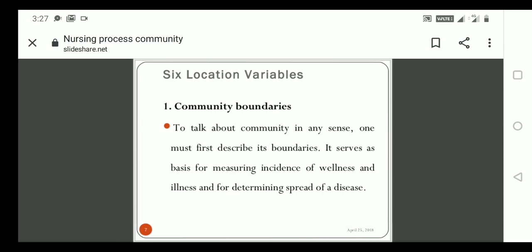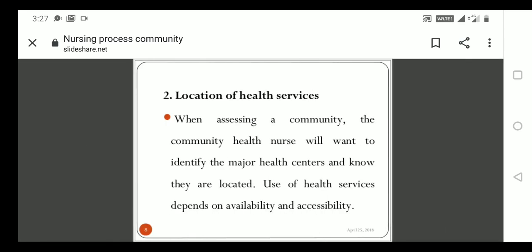It serves as a basis for measuring the incidence of wellness and illness and for determining the spread of diseases. In order to know about the spreading of diseases, we should know the boundary of the community area. Second one is location of health services.